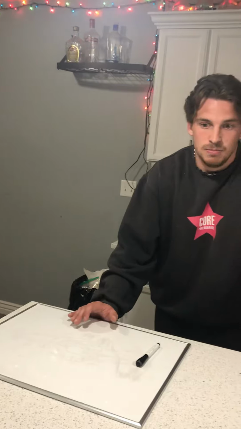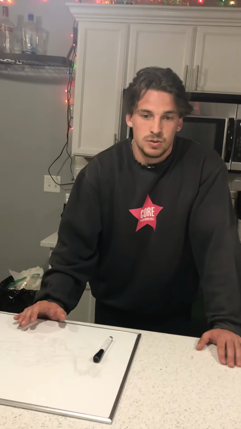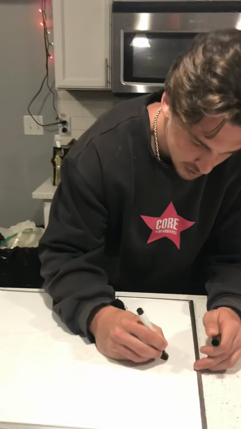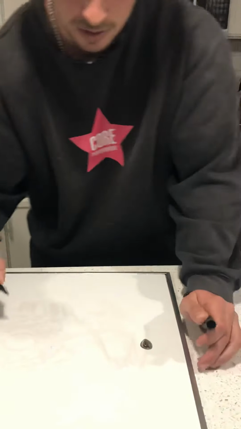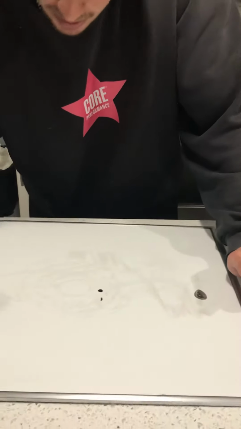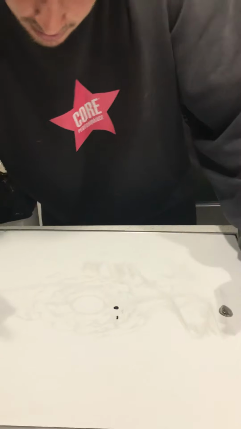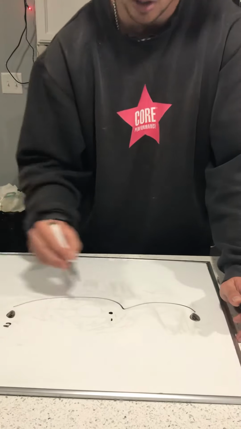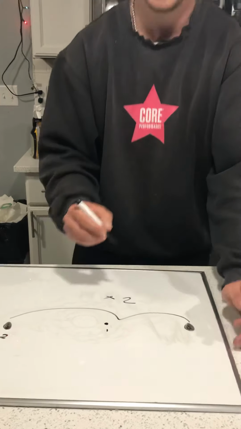Hubble also observed that the redshift emitted from a galaxy moves at a linear rate, so the distance between them, which means a galaxy's redshift is twice the size of another when it is twice as far from another galaxy. So if this here represents Earth, and this is the first galaxy, and this is the second galaxy, this galaxy's redshift would be twice as large as that galaxy because it is twice as far.